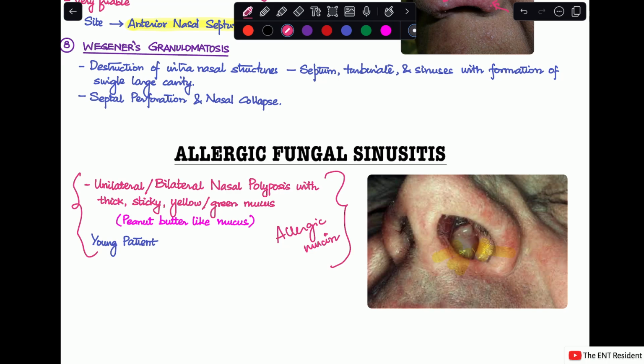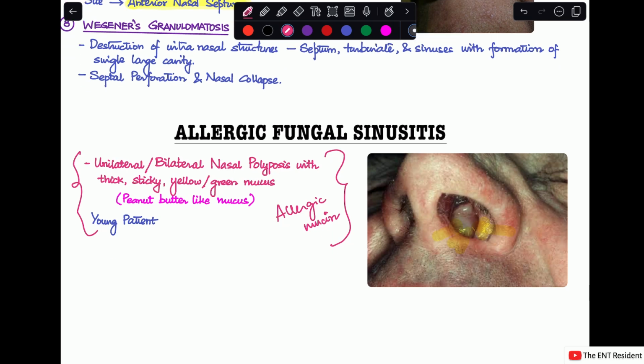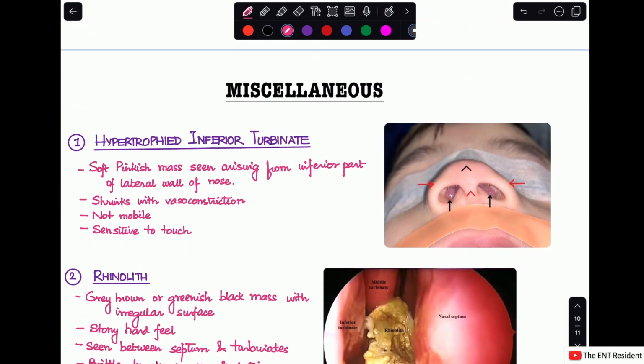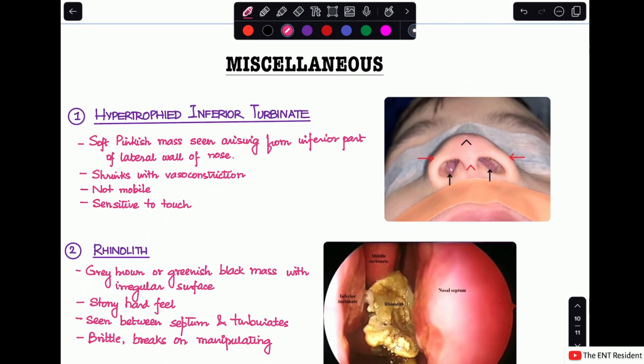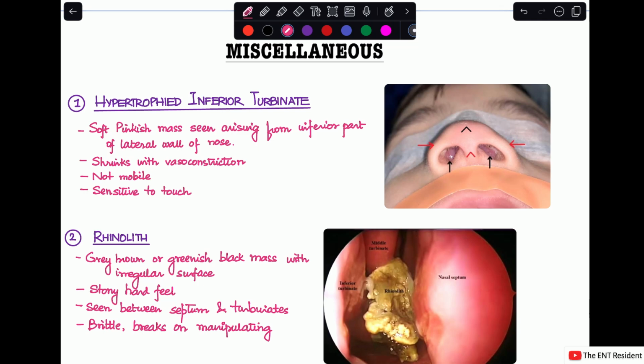Last of all, we'll move on to the miscellaneous causes of a nasal mass, and there are three causes. The first cause is a hypertrophic inferior turbinate. This is actually a normal structure that we have in the nose, on the lateral wall of the nose. In cases of allergy, the inferior turbinate undergoes a lot of hypertrophy. As a result, sometimes we can see a soft pinkish mass in the nose on anterior rhinoscopy. You can see the image over here.